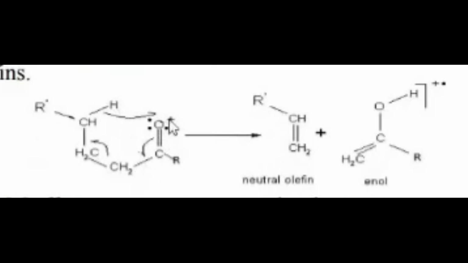We have a positively charged heteroatom. So this hydrogen along with its electron is shifted on to give you a hydroxyl group. The moment this shift takes place, this pi bond is shifted between the next two carbons, which will further push cleavage of this bond to shift between these two carbons, and a neutral olefin is removed, and we get phenol, which is a positively charged radical.